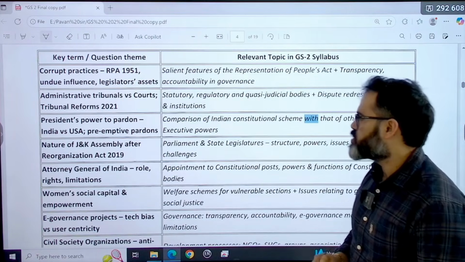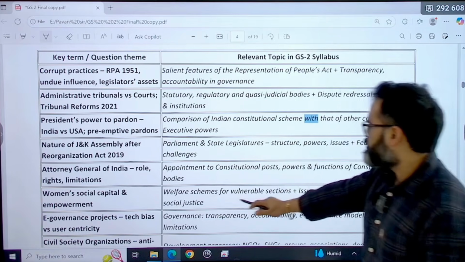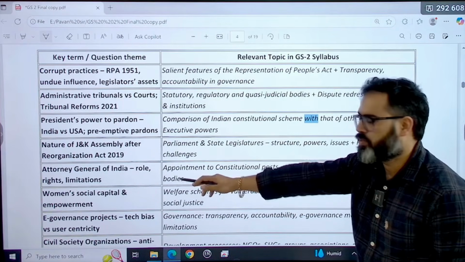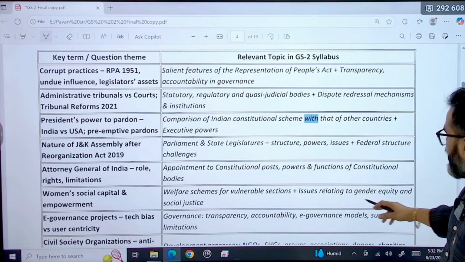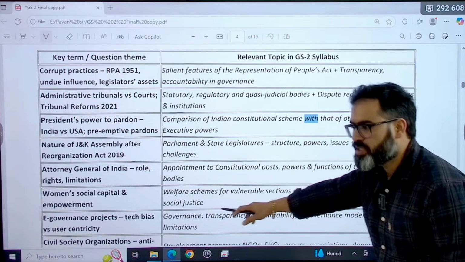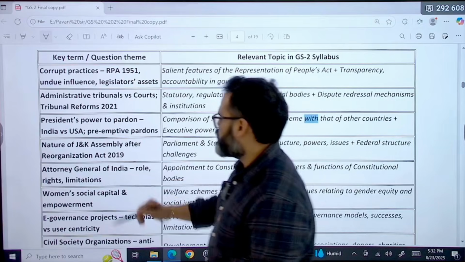This was regarding social justice, that is, welfare schemes for vulnerable sections, where women are one of the vulnerable sections, plus issues relating to gender equity and social justice. Because of that this question was asked.